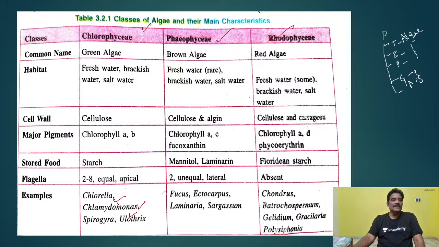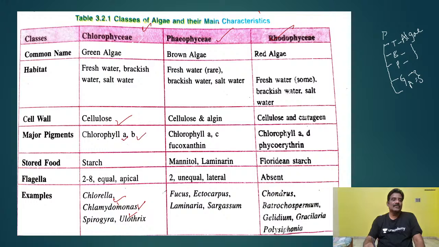And these organisms live in freshwater, brackish water, and salt water. And the cell wall of these Chlorophyceae members is made up of cellulose. What is the important component of the cell wall of the Chlorophyceae? The right answer is cellulose. And also here, the major pigments which are present in Chlorophyceae members like Chlorella, Chlamydomonas, Spirogyra, Ulothrix,